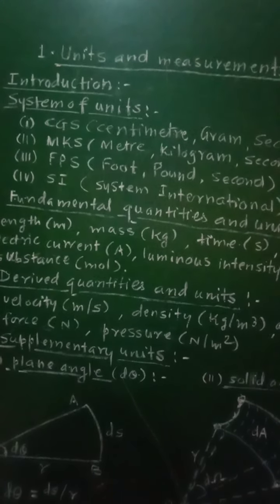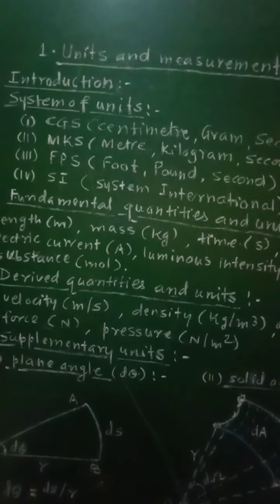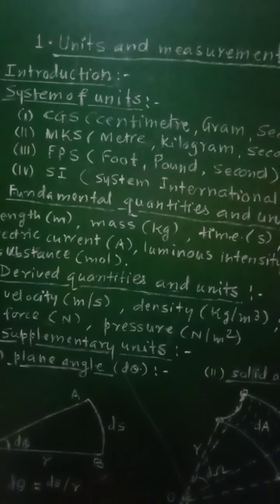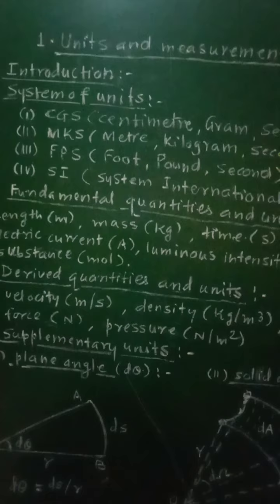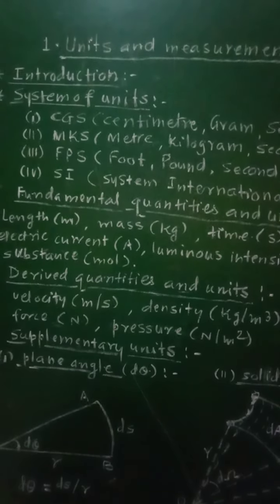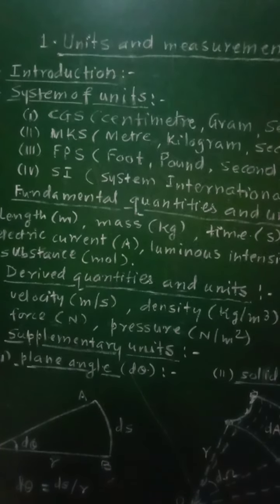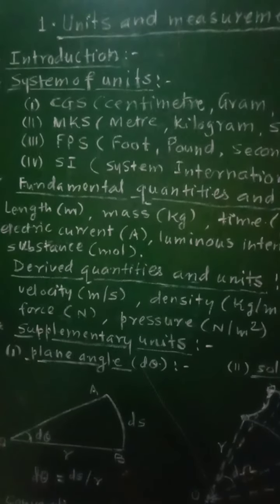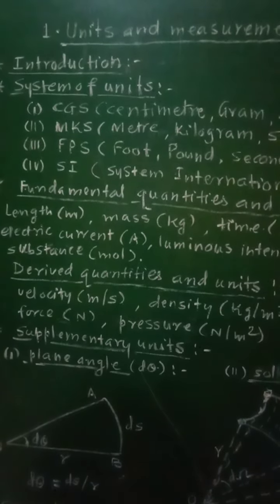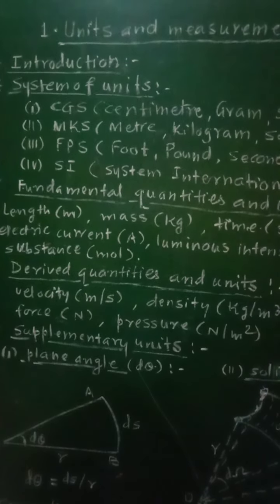The measurement of a physical quantity is the comparison of that physical quantity with a standard measuring unit which is internationally accepted, and therefore the standard used for the measurement of a physical quantity is called as unit of that physical quantity.